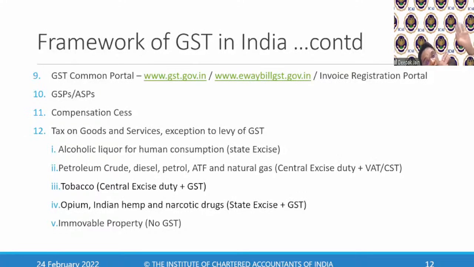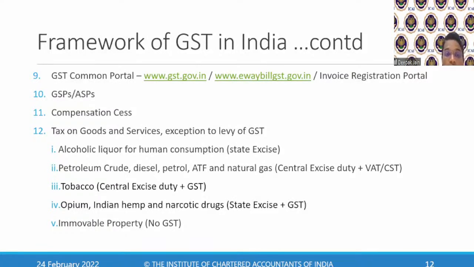You can either directly put data into the portal, or if you have huge data, imagine a case like Reliance, with such a big business, it cannot provide the data manually. So it has to go through a GSP and ASP, wherein data gets converted and then goes to the portal.